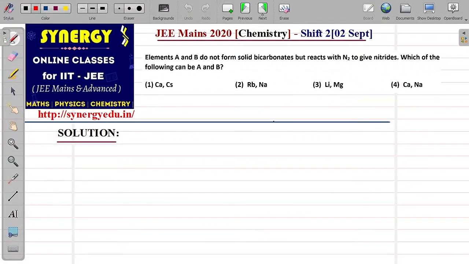So this is the right answer. In this question, it is said that there are elements A and B that do not form solid bicarbonates but react with N2. Now here, remember one thing, when it comes to bicarbonates, what are the bicarbonates which form solid? Solid bicarbonates, remember one thing, group 1 bicarbonates